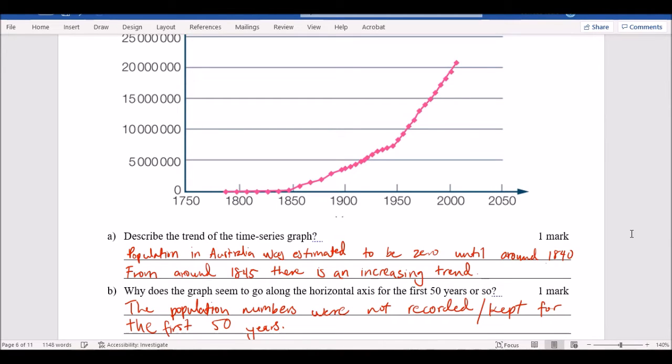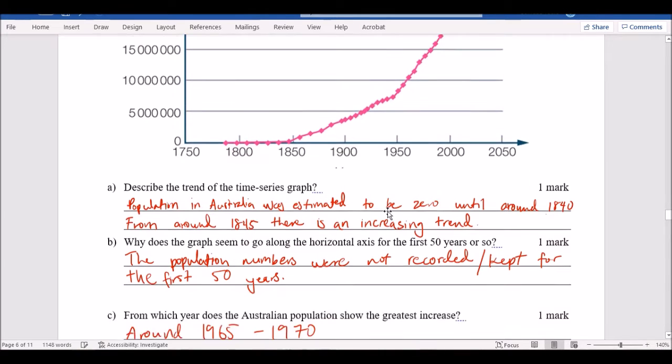You could also say that, and if you did that, I would say yes. But I guess in the context of the whole thing, maybe they hadn't found the Aboriginals. Well, I don't know, I wasn't there back then. But I think because they put a population of 0, they weren't counting populations at all at that point. Obviously, they're settled there, so there would be a population, right? But they just weren't counting it. But you could also say that, I guess. I would say, because this question is a bit tricky.